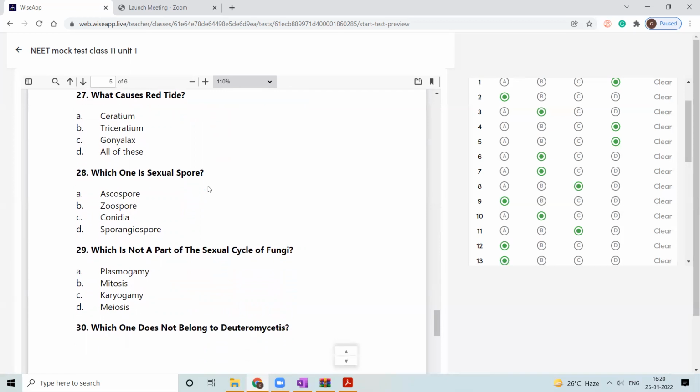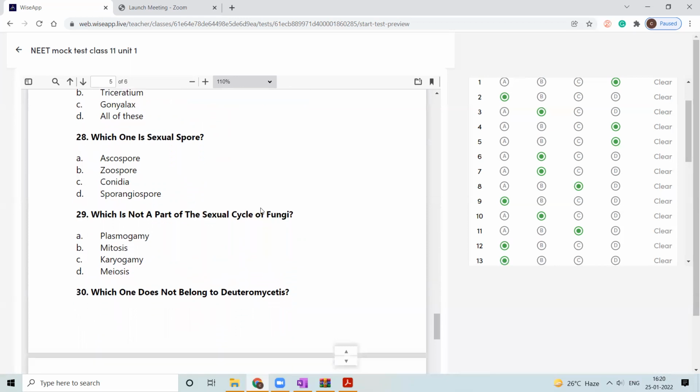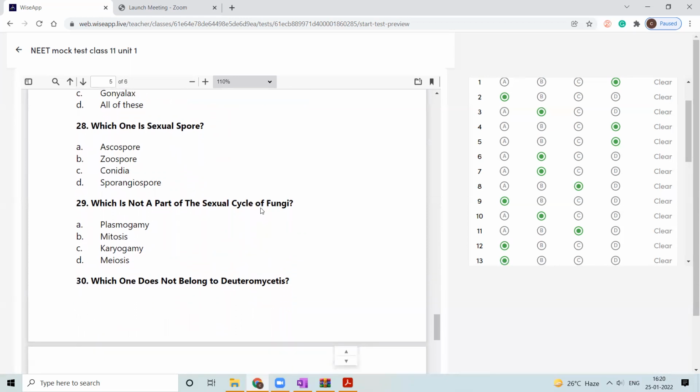Which one is a sexual spore? Ascospore, zoospore, conidia, sporangiospore. Ascospore. Yes. Which is not a part of the sexual cycle of fungi? Plasmogamy. Yes.